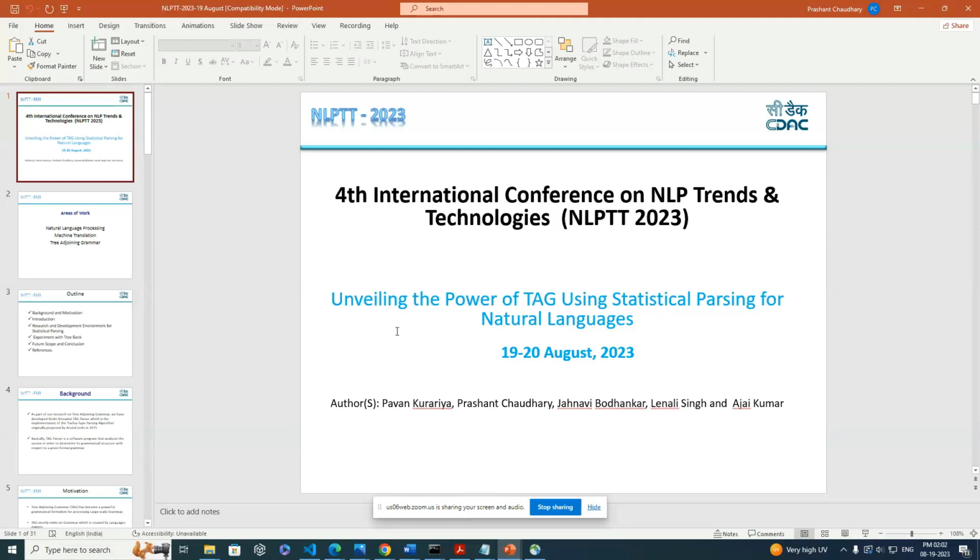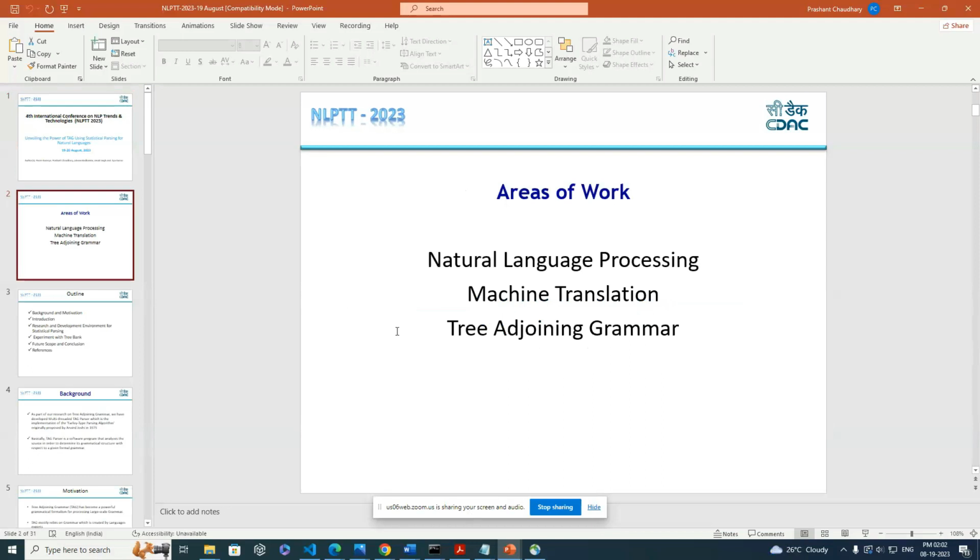Our research is basically unveiling the power of TAG using a statistical parsing algorithm for natural languages. I am Prashant Chaudhary, and my colleague Pavan Kurariya is also present here. We are working in the Center for Development of Advanced Computing, an R&D organization of the Ministry of Electronics and Information Technology. Our area of research is natural language processing, machine translation, and tree adjoining grammar.